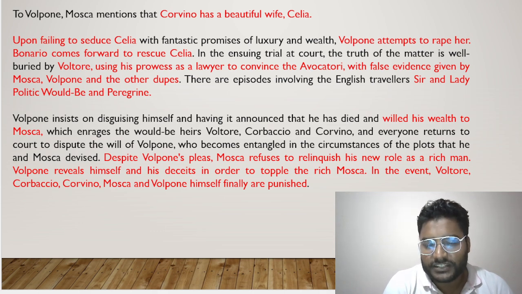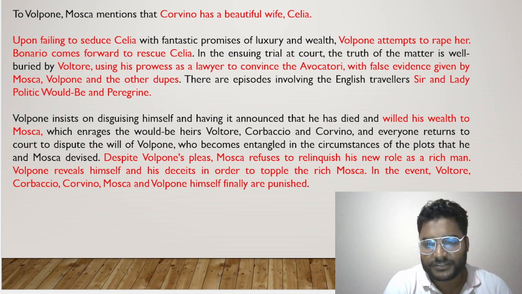So finally he comes out with the truth and discloses everything to everybody, how he pretended to be on the deathbed whereas he was not actually. So in the end, all these people are finally punished for their greed and for their lust. So I hope you understand this play very, very well. It was a very famous play in the beginning of the 17th century, 1605-6 and 1607.